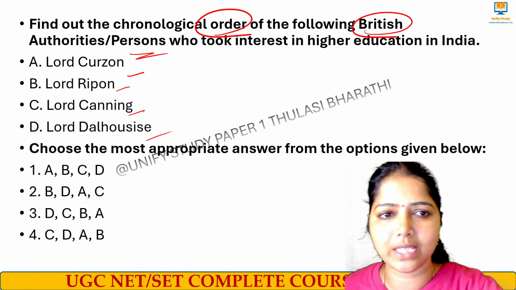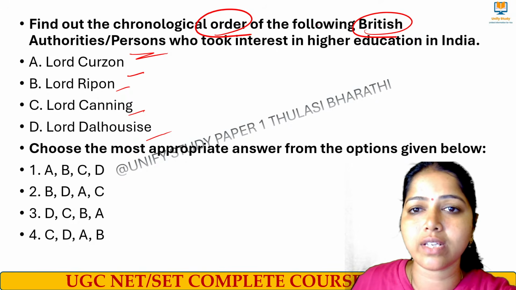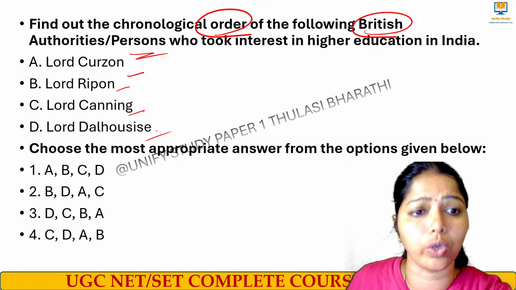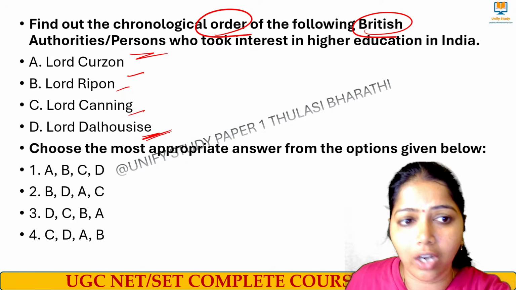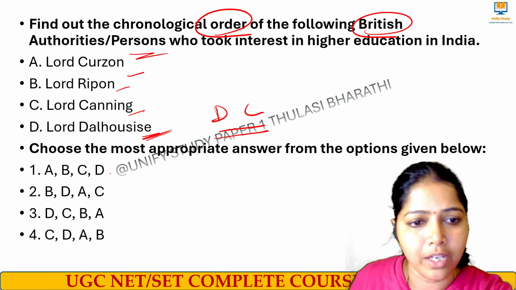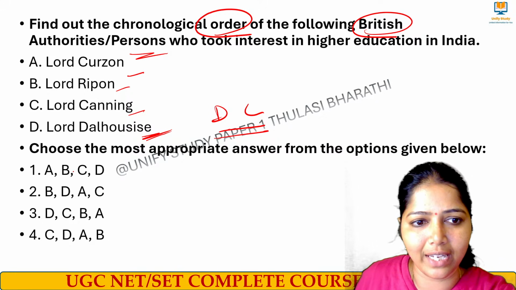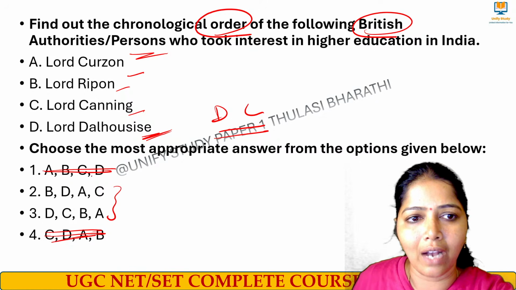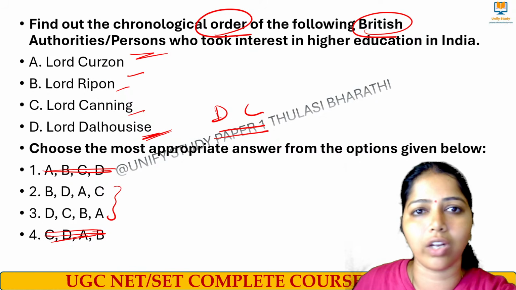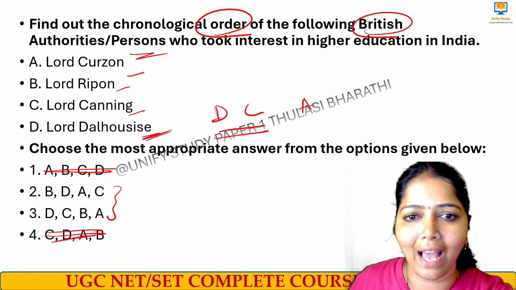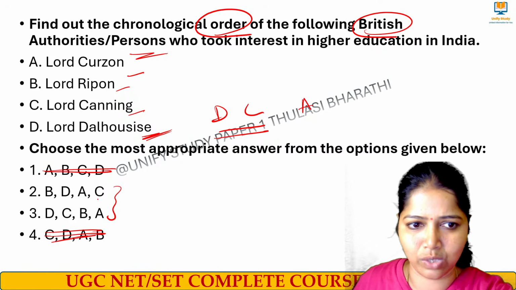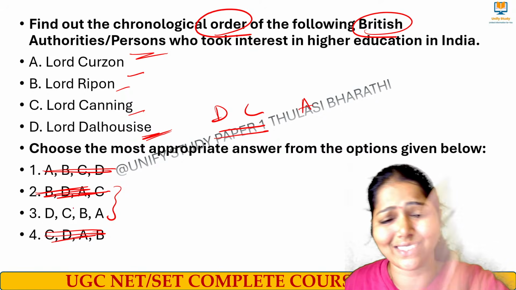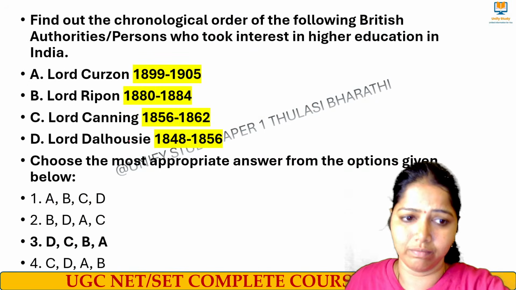The right answer for this question is C. Again, the point: chronological order of the British authorities who took interest in higher education. Lord Canning, Lord Dalhousie, who came first? Lord Dalhousie, right? So the order should be D and C. See where we had D and C. We can eliminate this and we can eliminate this. We had only option with these two. We definitely know Lord Curzon came after Lord Dalhousie, so definitely A should be there after DC. If you take this one, we can eliminate option number 2 also, because here it is DAC. So the option is option number 3.